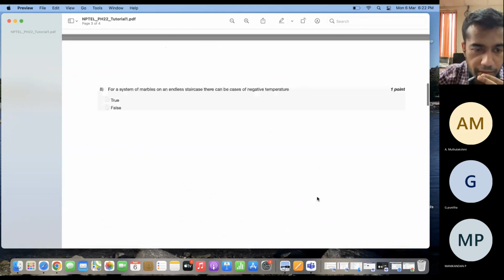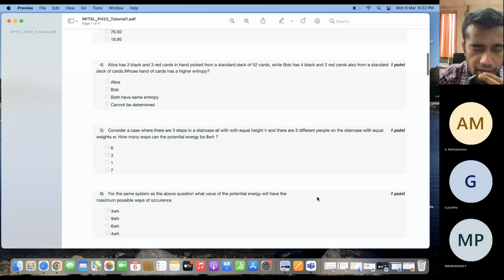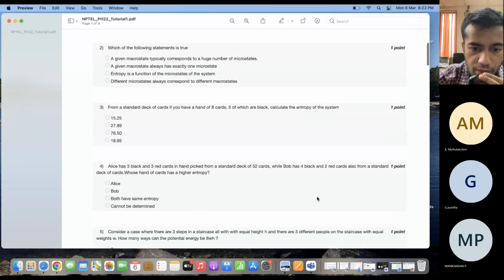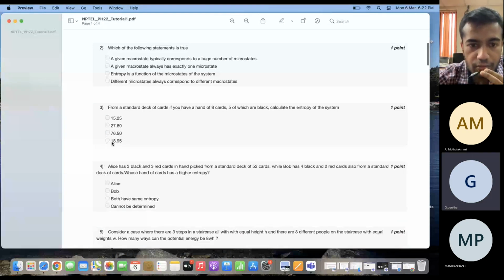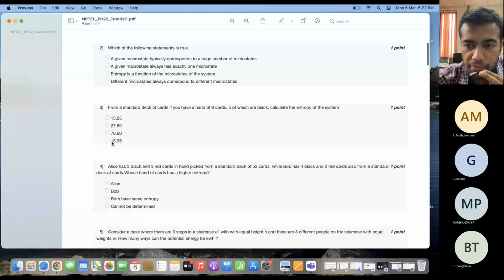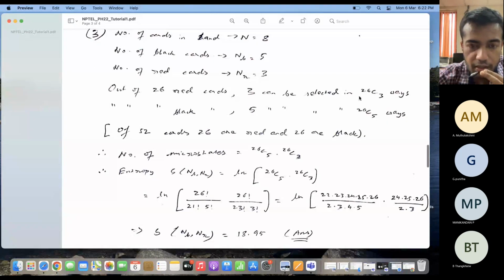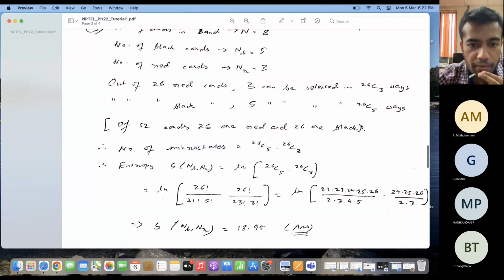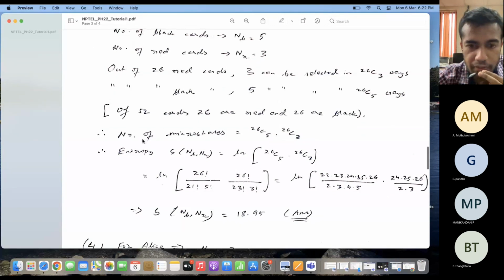Answer is not the first one. Answer is the last one. So how I come to that answer is like this. These are the number of ways in which I can choose my red cards, and these are the number of ways in which I can choose my black cards. So the total number of microstates which I have is a product of these two, basically the total number of ways in which I can choose 5 black cards and 3 red cards, right?